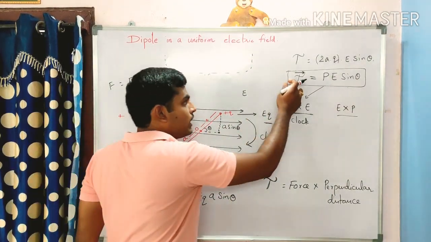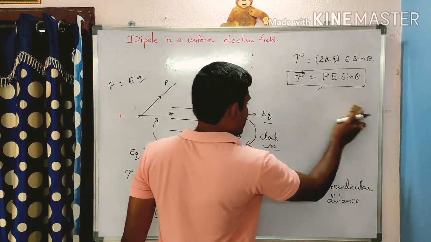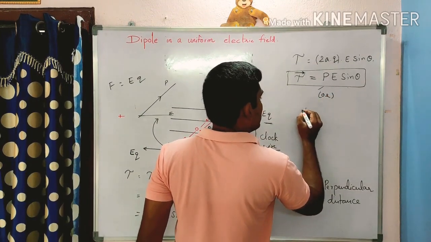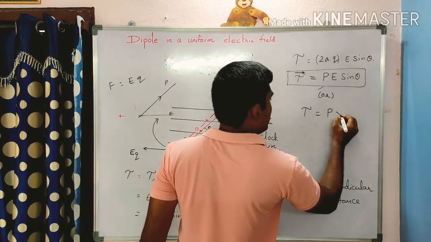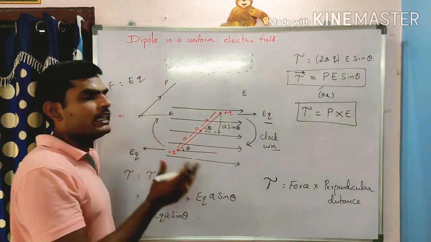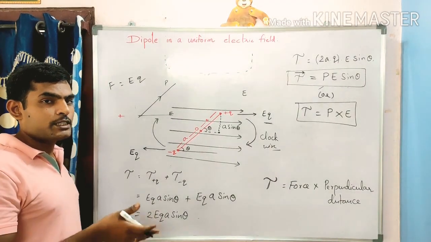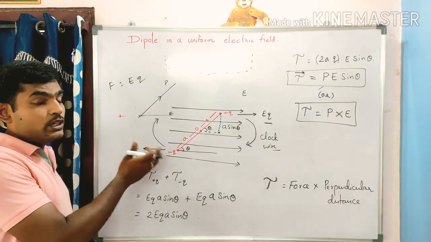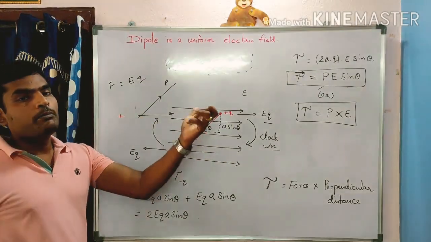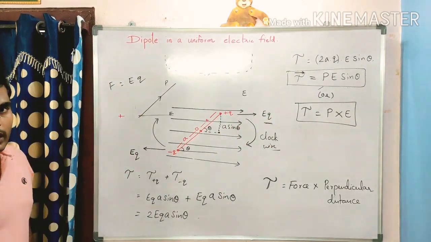So the torque is clockwise, so we can write tau as P cross E. With E cross P the direction of torque will be changed. It is not wrong, it is correct. E cross P is also correct, but the direction of torque is different. But here, from our example, the direction of torque matches with P cross E. So we are writing tau is equal to P cross E.